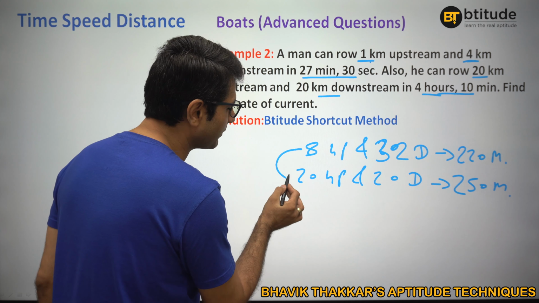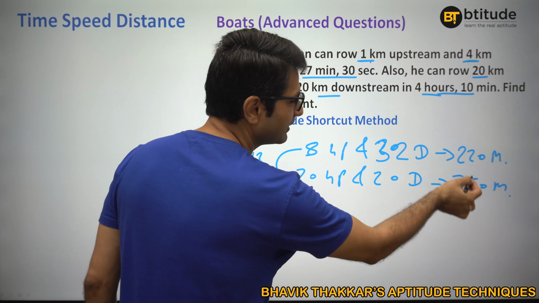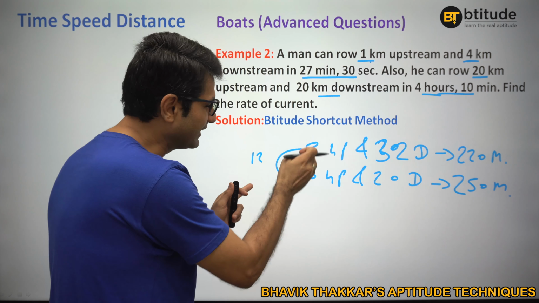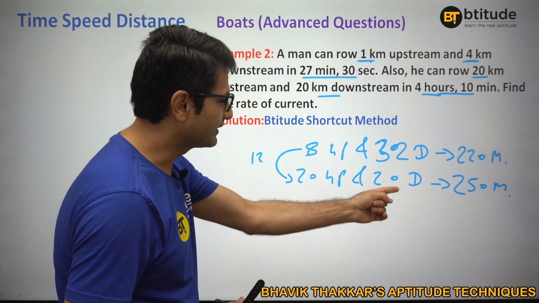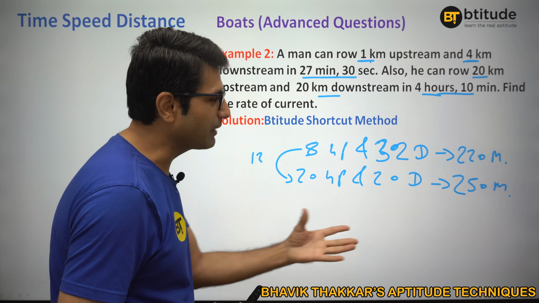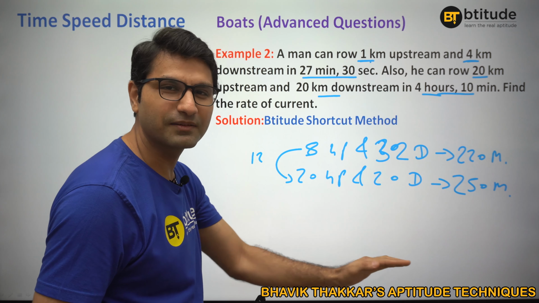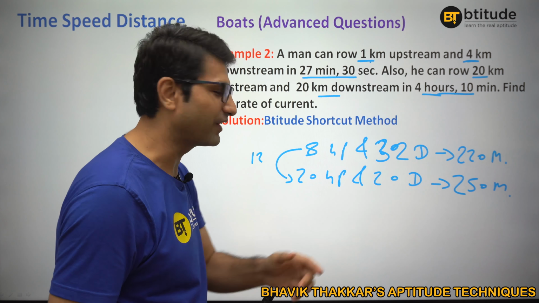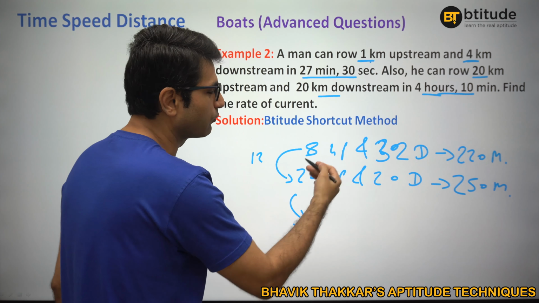If I increase this by 12, and increase this by 12, how much does the time increase in minutes? 30. When 12 kilometers is increased here, obviously here it is decreased, because the total is the same. Here 12 was decreased, and that 12 was converted here. Our time is increasing by 30. So when 12 kilometers is increased, time is increasing by 30 into 2.5. You can figure it out, right?